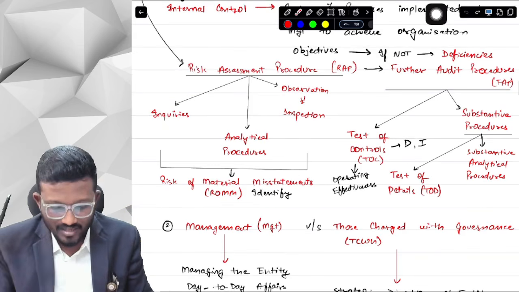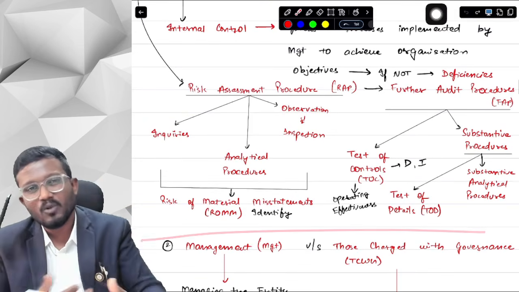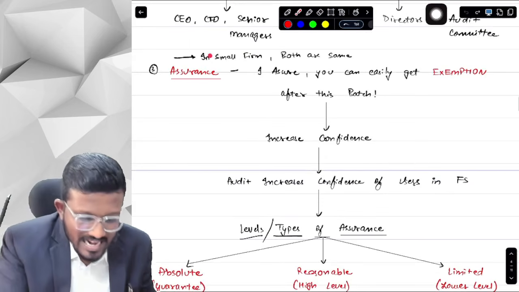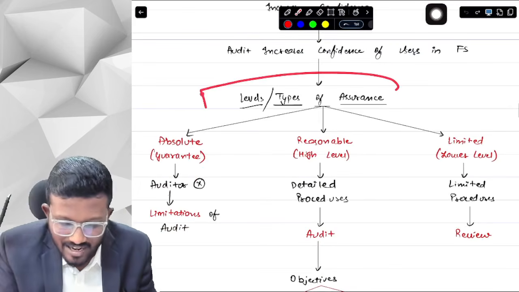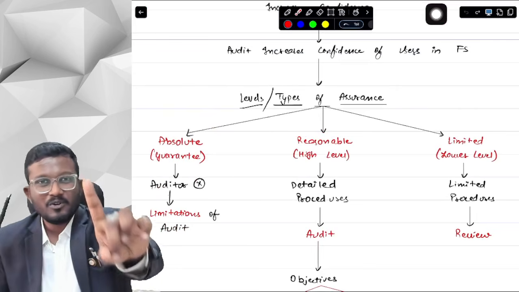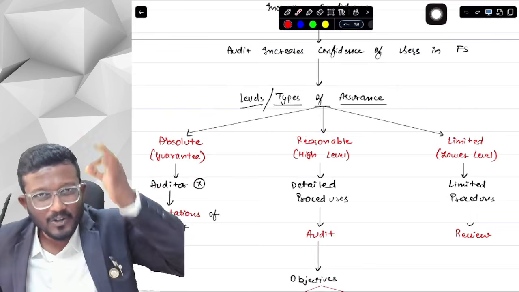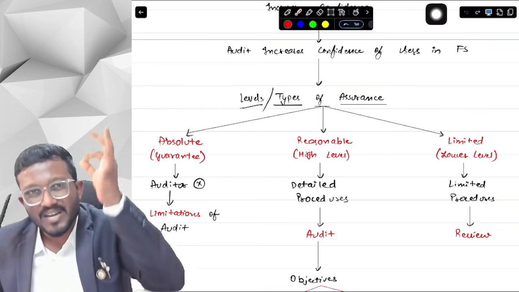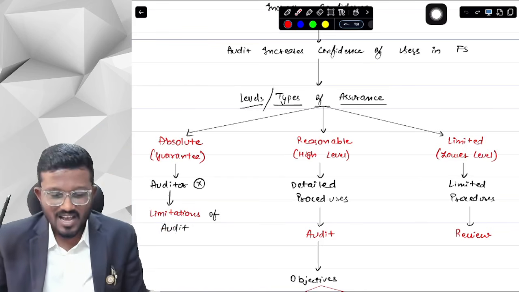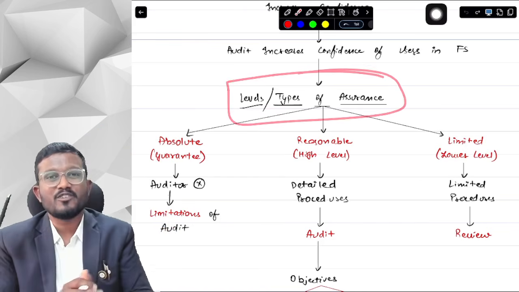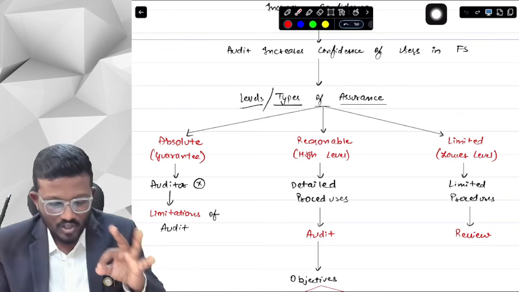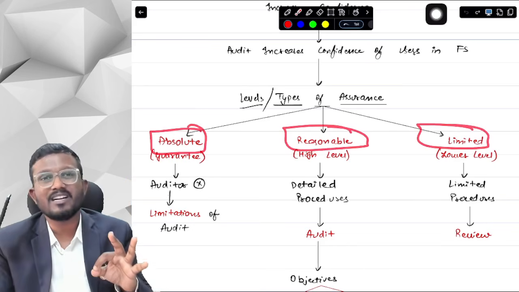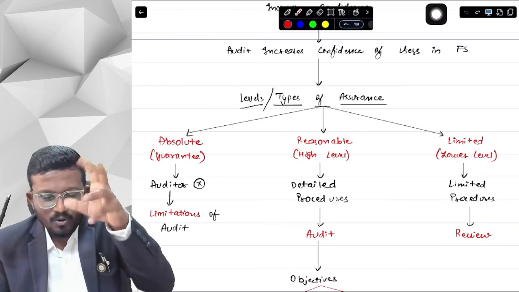Okay, yes sir. So till now we have discussed what is risk, what is control, what is management, what is TCWG, and what is assurance. Now in assurance there are different levels or types. Assurance, you know, right? I assure you that if you do this batch very thoroughly and follow all my advice, then you can easily score an exemption in CA Final audit. Now we talk about the levels or types of assurance. There are three: absolute assurance, reasonable assurance, and limited assurance. What is the difference between absolute, reasonable, and limited?